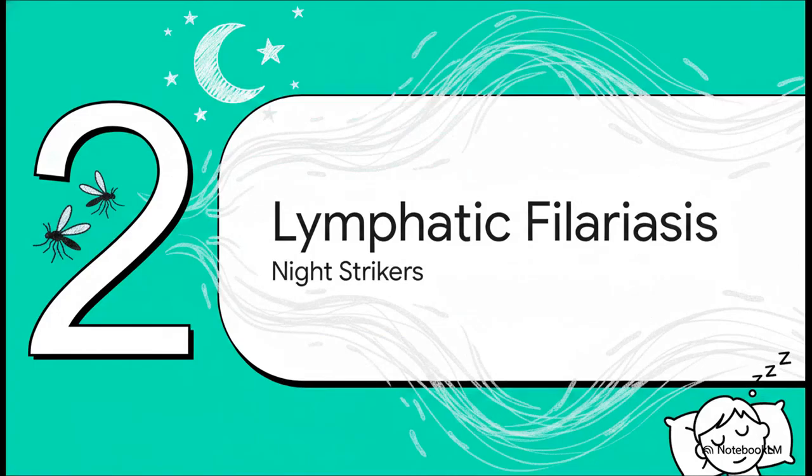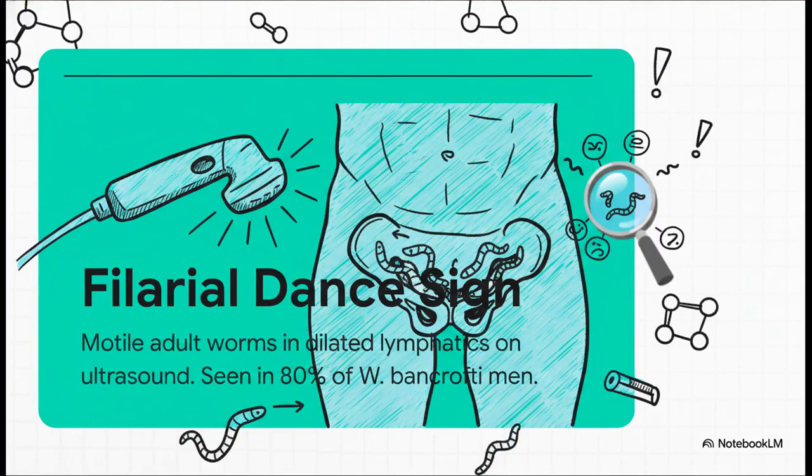Part 2. Lymphatic filariasis, the night strikers. So the pathogens behind lymphatic filariasis, Wuchereria bancrofti and Brugia malayi, are incredibly evasive, mostly because their offspring peak in the bloodstream right in the middle of the night. But we can actually catch them in the act without staying up until midnight. Medical detectives use a scrotal ultrasound to spot something bizarre called the filarial dance sign. You can literally see the motile adult worms wriggling around inside dilated lymphatics. It's a wildly specific clue that shows up in about 80% of infected men.